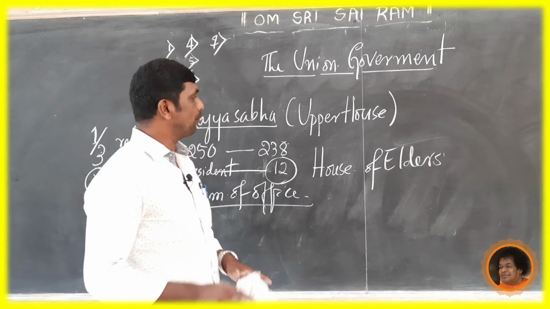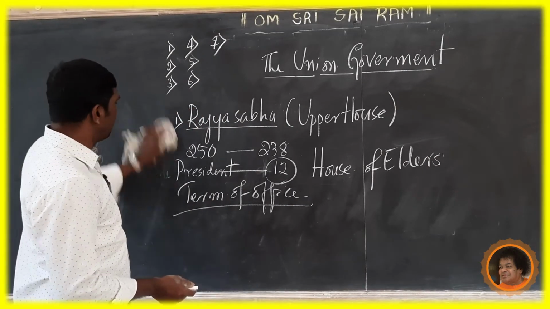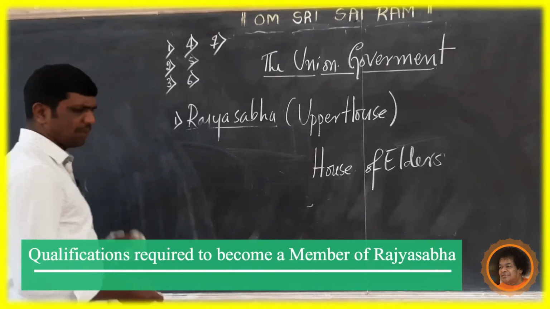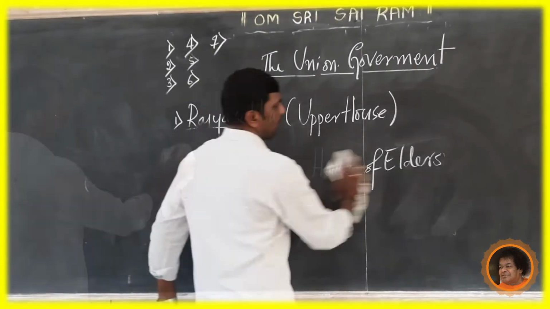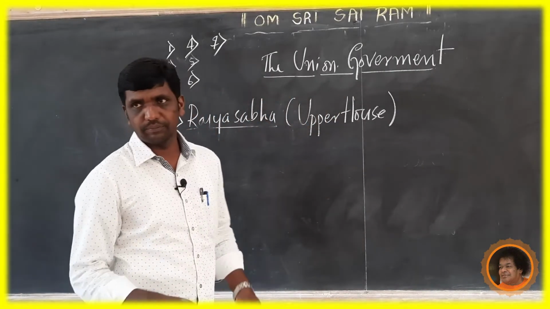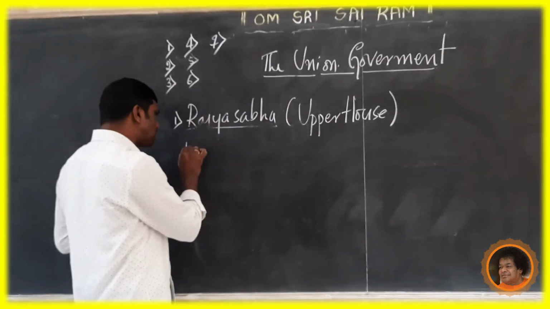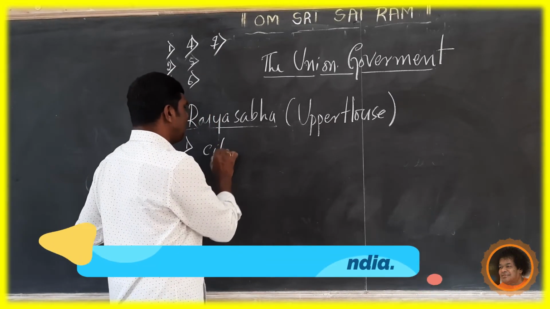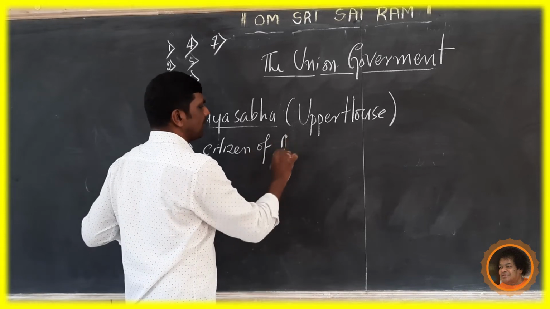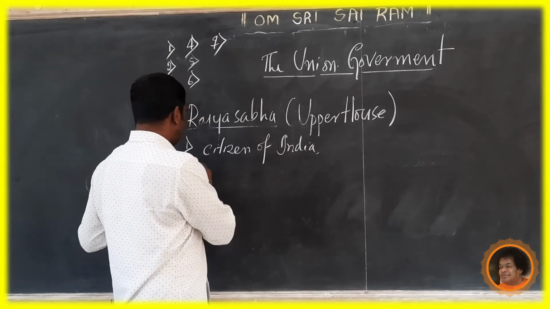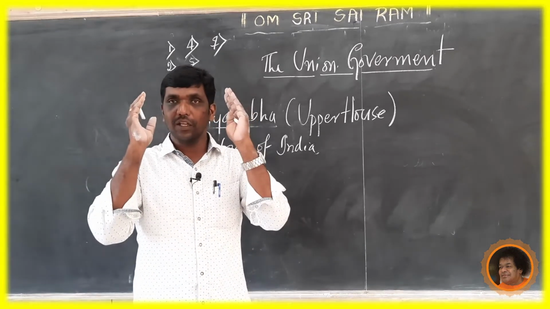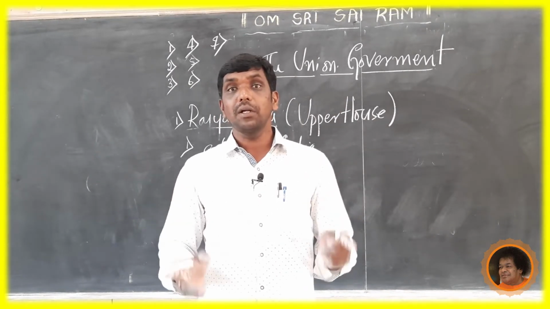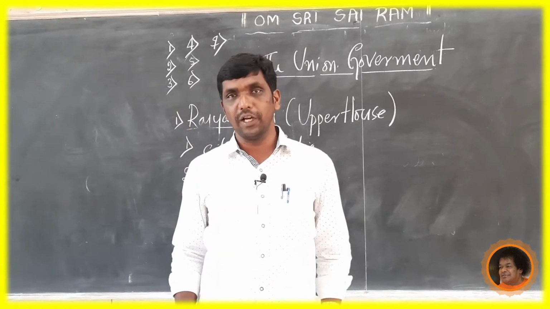Okay, now we have discussed the term of office of Rajya Sabha. Now let us see what are the qualifications necessary to become a member of Rajya Sabha. First point is should be a citizen of India. Whether he is Kannadiga, Tamilian, Malayali, that doesn't matter. But he must be a citizen of India.